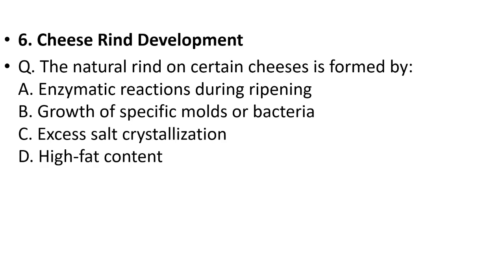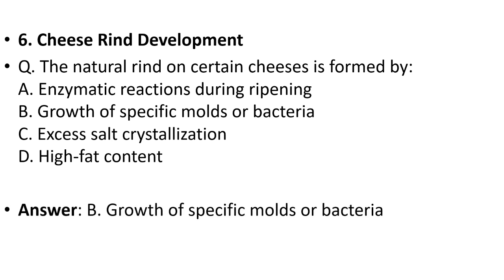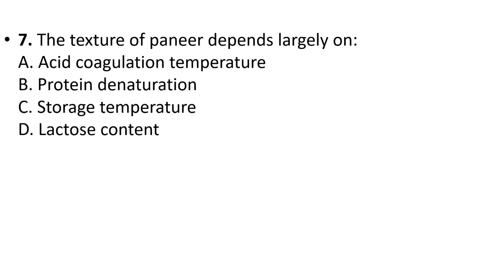Sixth question, cheese rind development. The natural rind on certain cheeses is formed by enzymatic reactions during ripening, B, growth of specific molds or bacteria, C, excess salt crystallization, D, high fat content. Your answer is option B, growth of specific molds or bacteria.